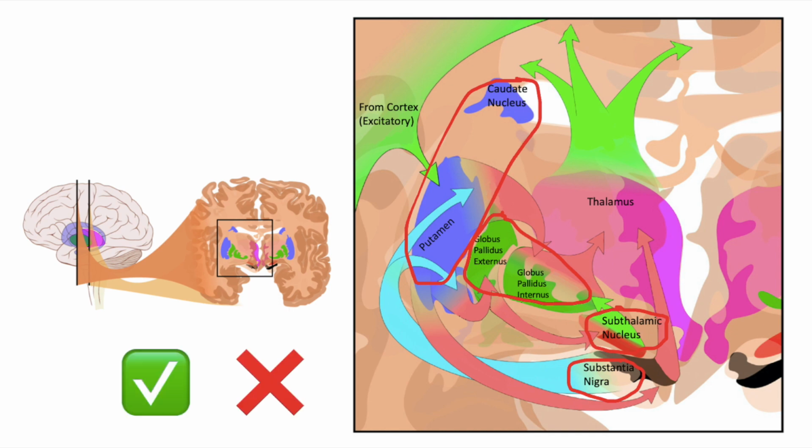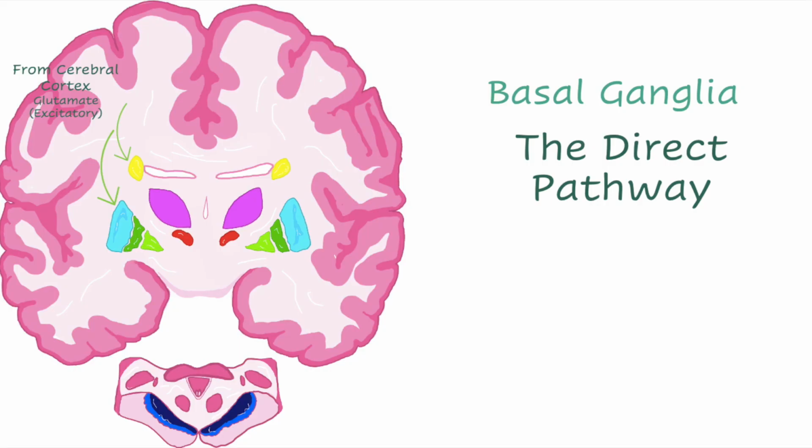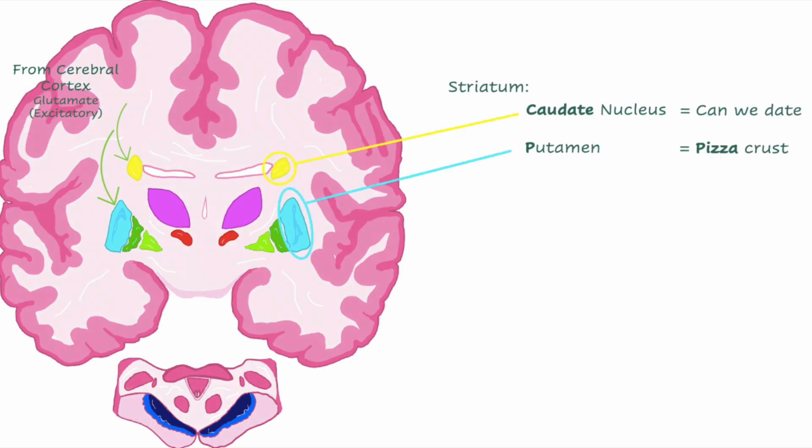inhibits movement. In the direct pathway, which allows voluntary movement, the cerebral cortex sends excitatory input as glutamate to the striatum, and the striatum is formed by the caudate nucleus. Caudate sounds like can we date? And the putamen, which is the crust of our pizza.